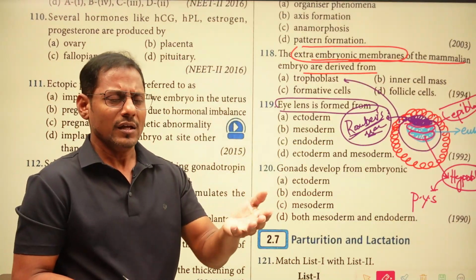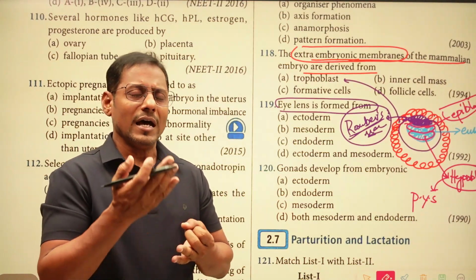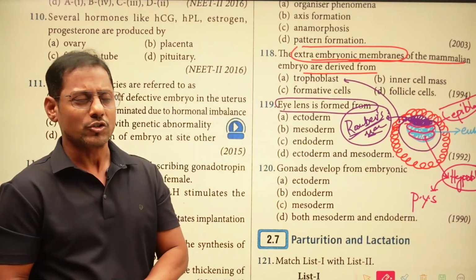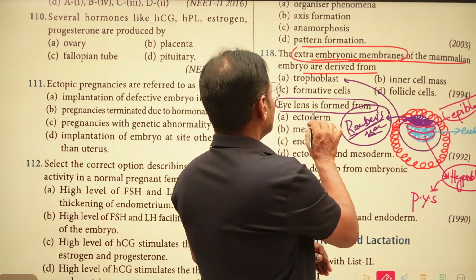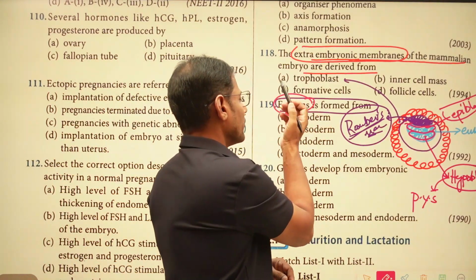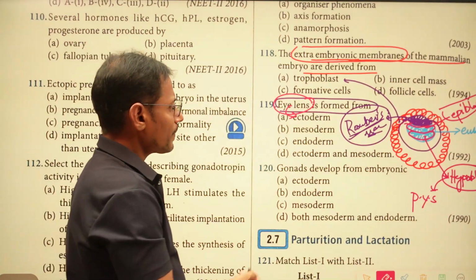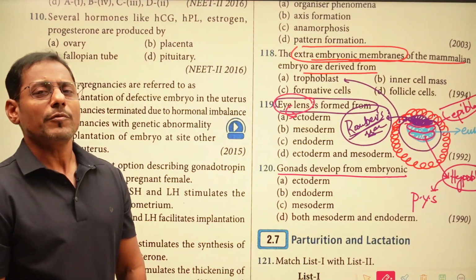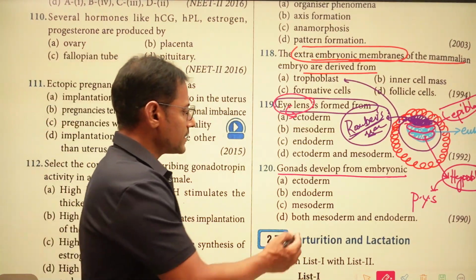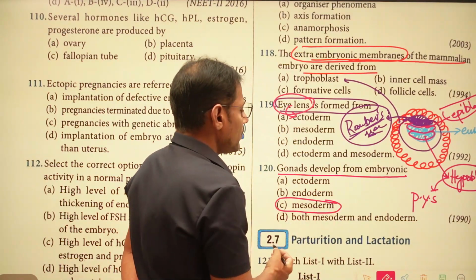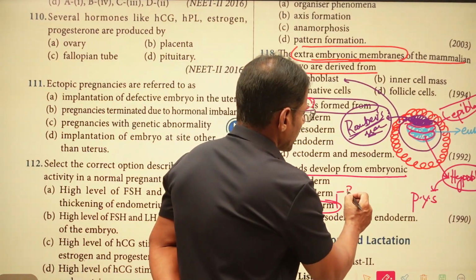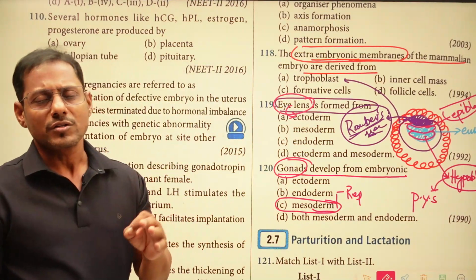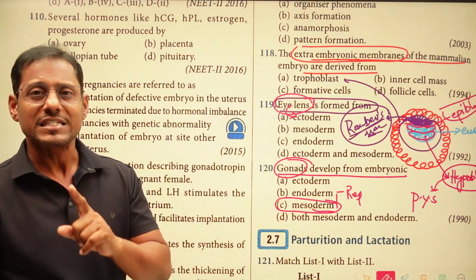There are so many others, like the pituitary gland, pineal gland, as well as the epidermis of the skin, hair, and nails. All these things are developed from the ectoderm, right? Here we can say that the eye lens is going to be developed from the ectoderm. And gonads develop from the mesoderm. Already we were discussing that. So from the mesoderm, the reproductive system. Gonads are parts of the reproductive system, right? So the entire reproductive system is going to be developed from the mesoderm, except